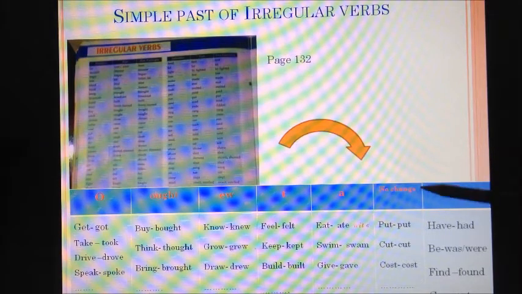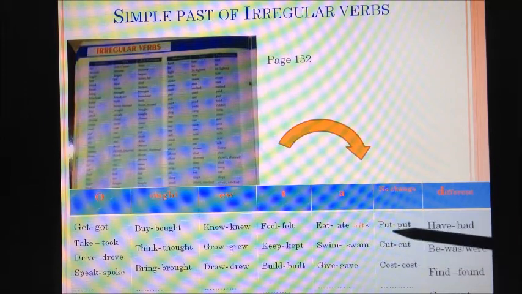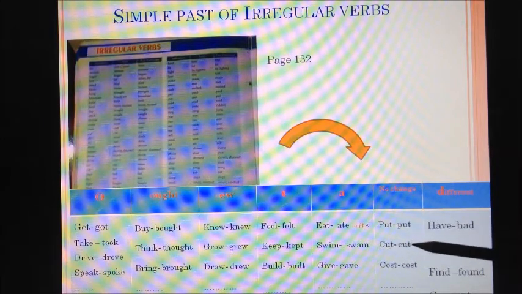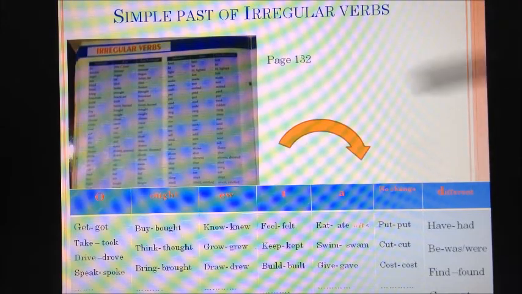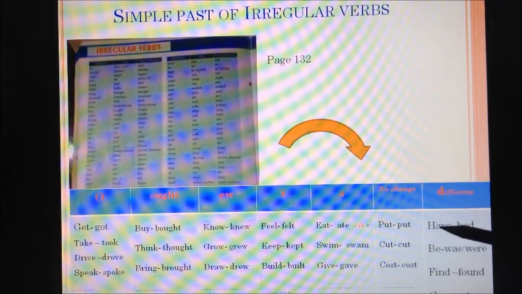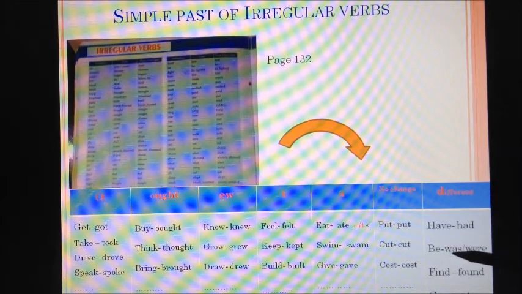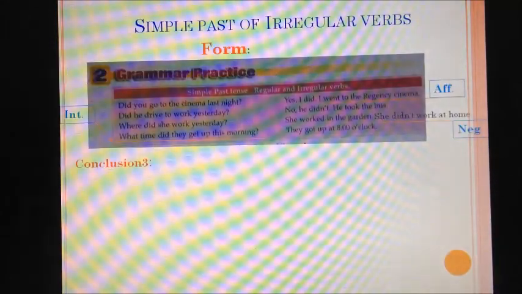And if you look carefully at this list, it's called the no change list because the verbs do not change. Put, put. Cut, cut. Cost, cost. So these do not change in simple past. And another list which is neither this nor the other ones. So it's different. It's called different. So have, had, be, was or were. Remember, the verb to be is an irregular verb. Find, found, go, went. All right.